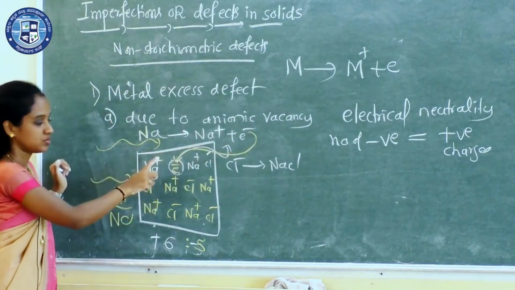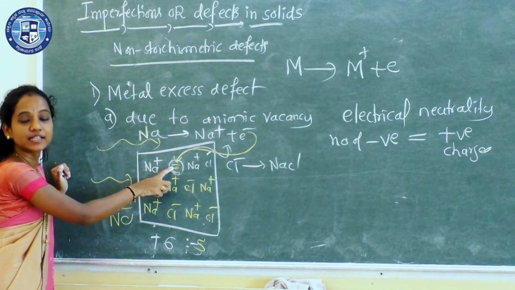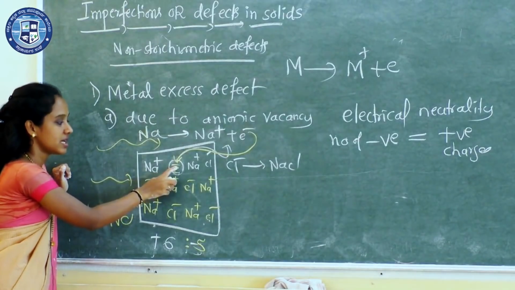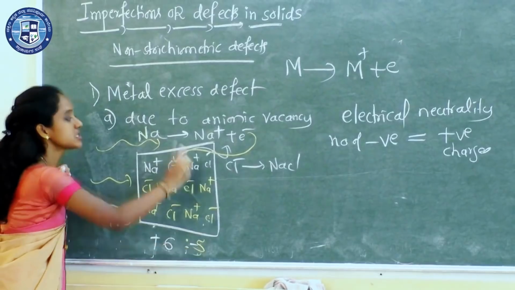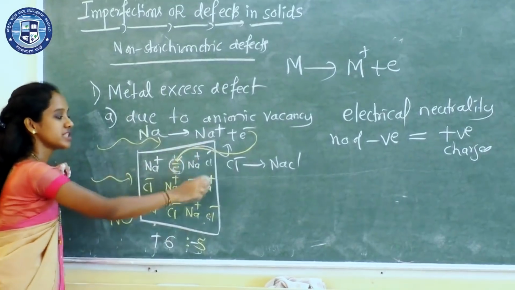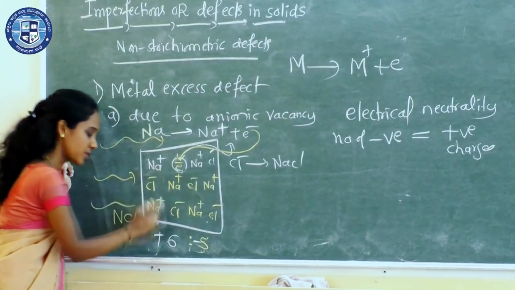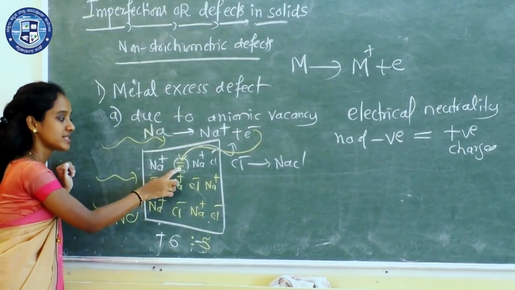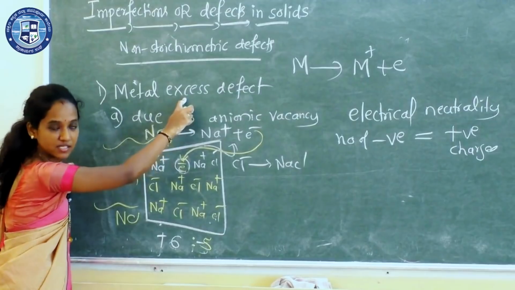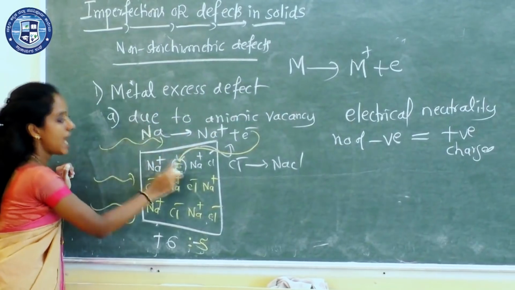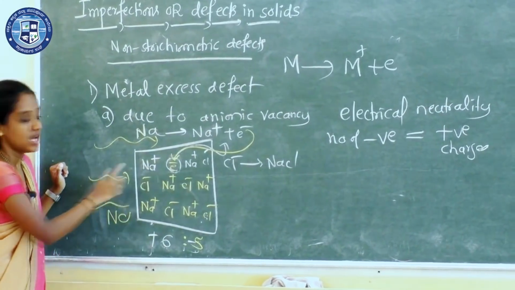Now the electron comes to balance the electrical neutrality. Clear? Now the charge is minus 6, so plus 6 is equal to minus 6. Electrical neutrality is maintained, but there is an excess number of cations here, whereas fewer anions. So this is a metal excess defect due to anionic vacancy.